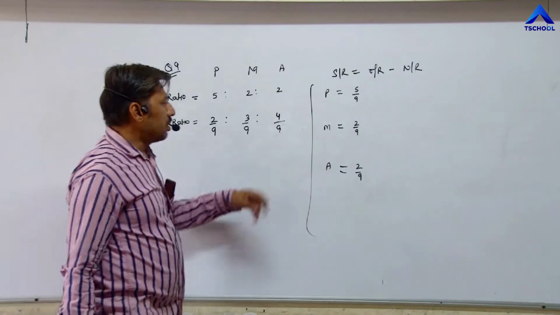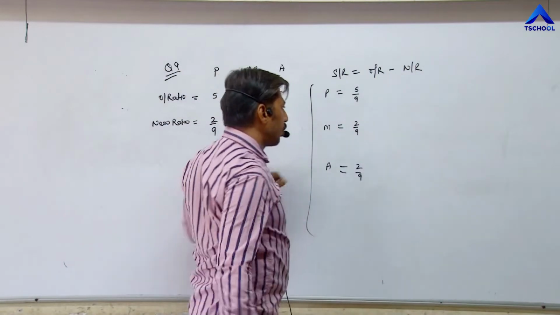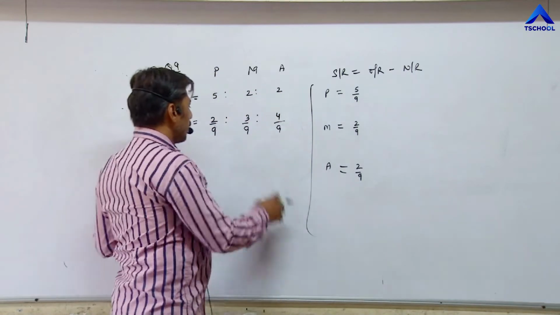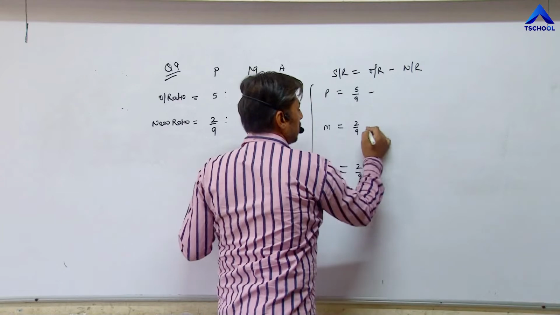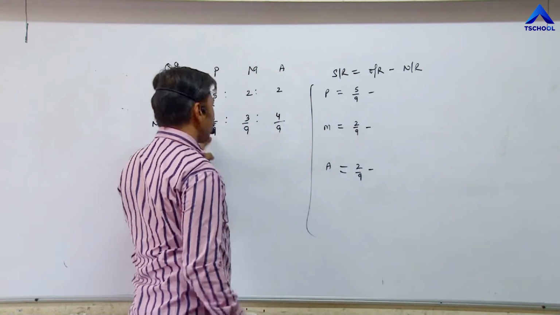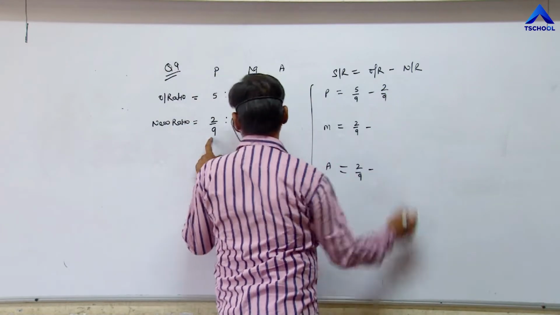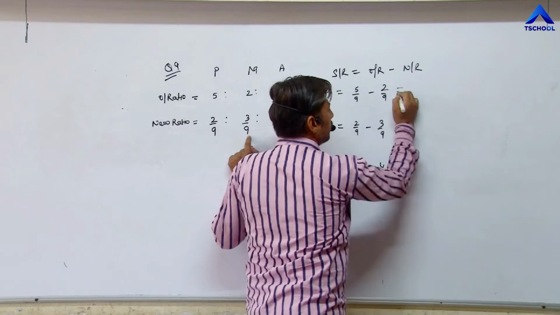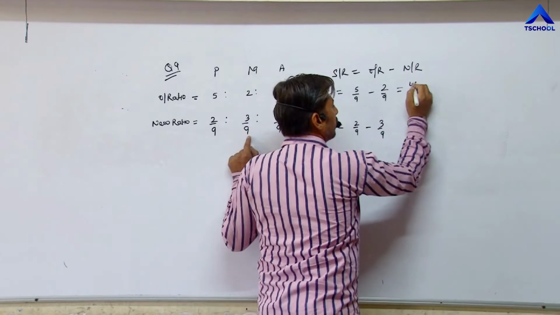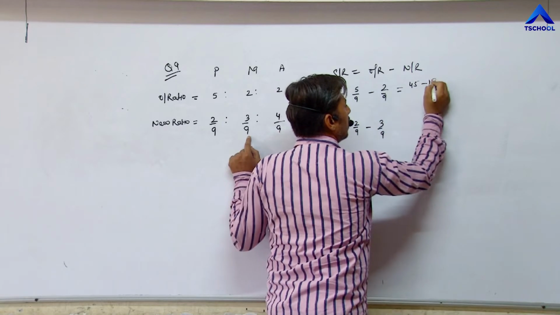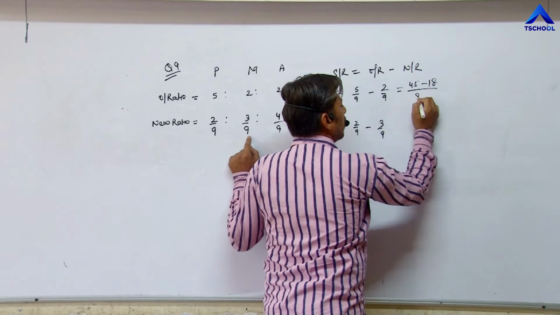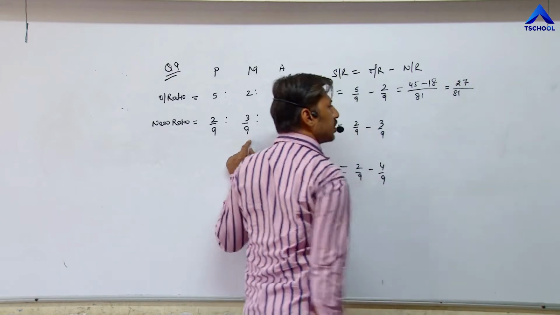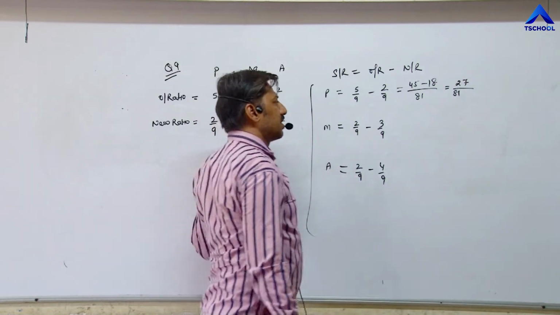Now, in this question, old ratio minus new ratio. So old ratio is 5 upon 9, 2 upon 9, 2 upon 9. Now, new ratio is 2 upon 9, 3 upon 9, and 4 upon 9. 9 5s are 45 minus 9 2s are 18 upon 9 9s are 81. So 27 upon 81. Answer comes positive. It means sacrifice ratio.